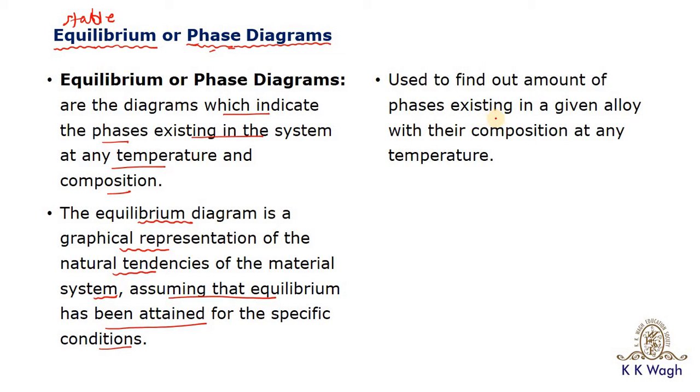Then what is the use of equilibrium diagrams or the phase diagrams? The phase diagrams are used to find out the amount of phases existing in a given alloy with their composition at any temperature. So if you have to determine the composition of any alloy at any given condition of temperature, one has to go for the phase diagram. So this is the necessity. Why one has to study the phase diagrams or the equilibrium diagrams.